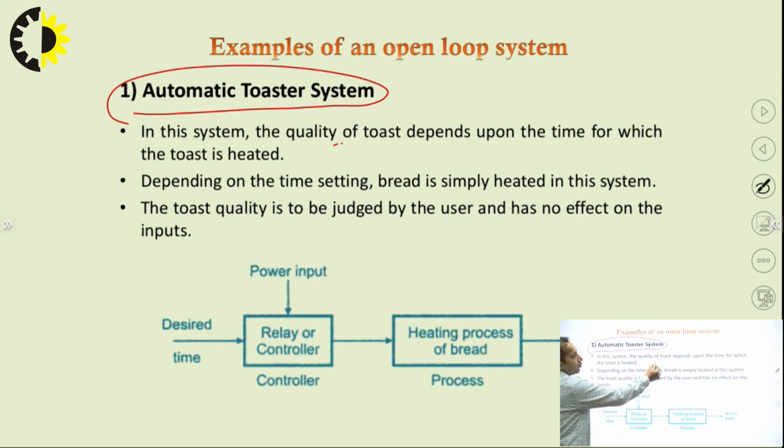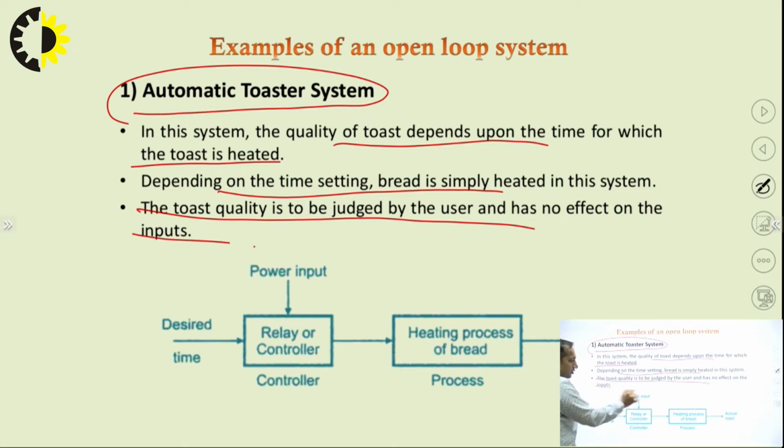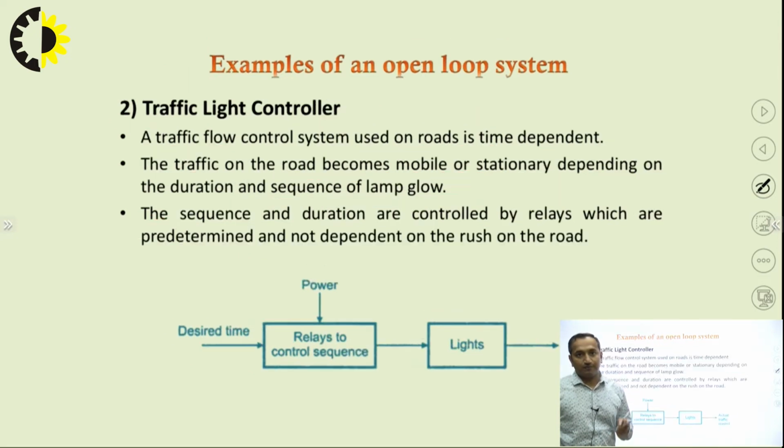The quality of toast depends upon the time for which the toast is heated. As I have just said, depending on the time setting, bread is simply heated in this system. The toast quality is judged by the user and has no effect on the input. So this is a perfect example of an automatic toaster system, an open loop system.